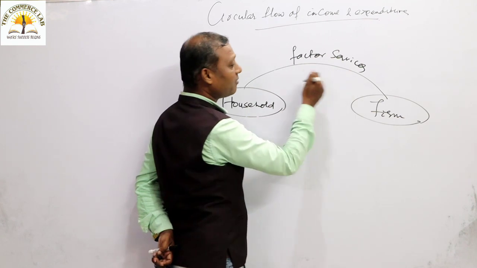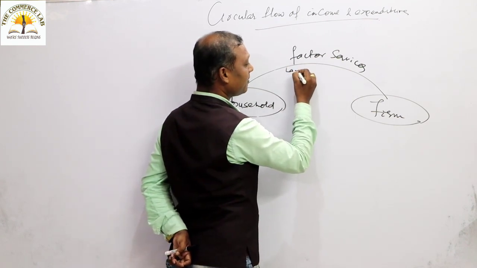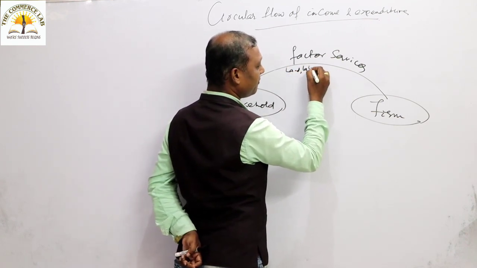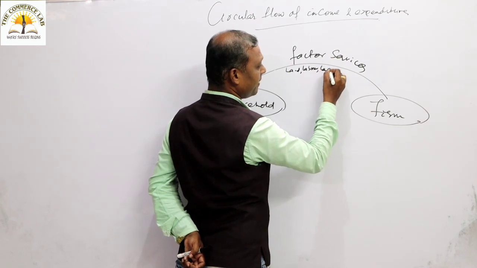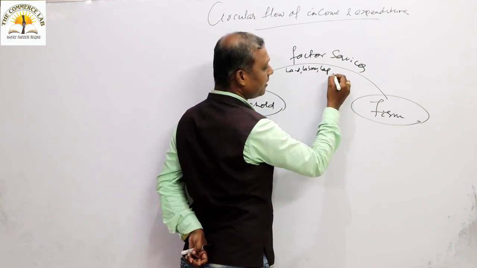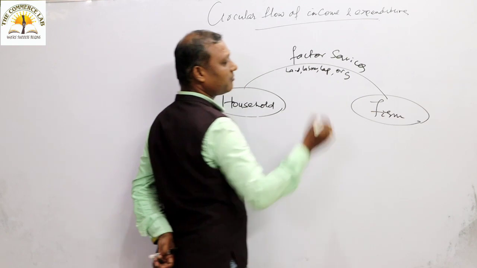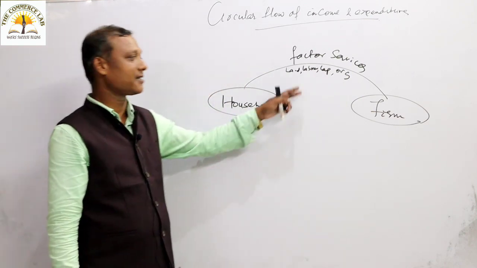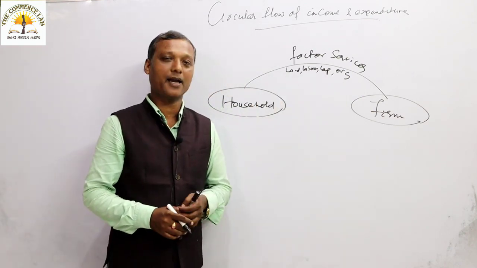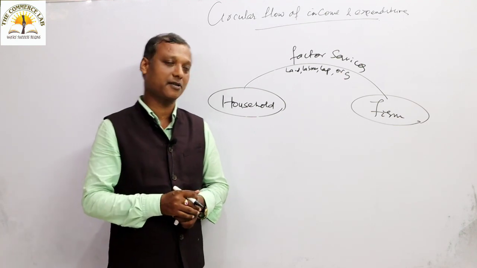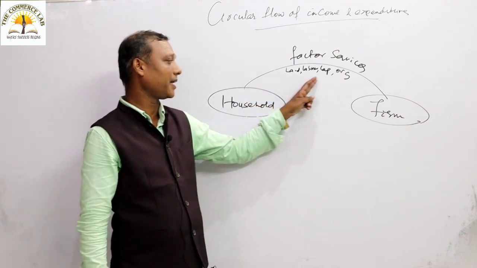Factor services in the form of land, labor, capital, organization. I hope you understand. Land, labor, capital, organization: four basic factors of production.